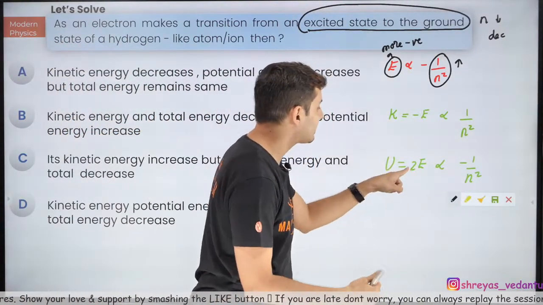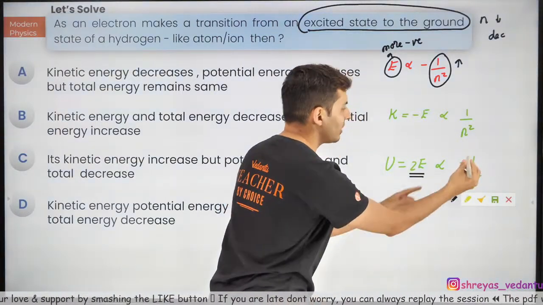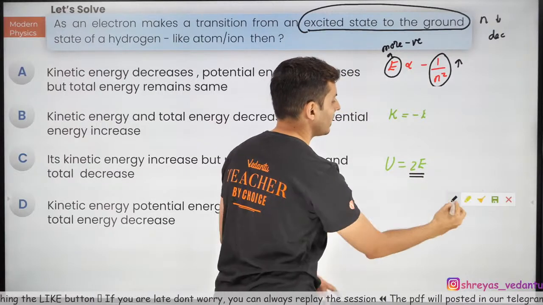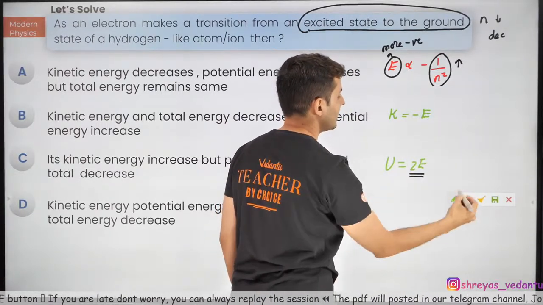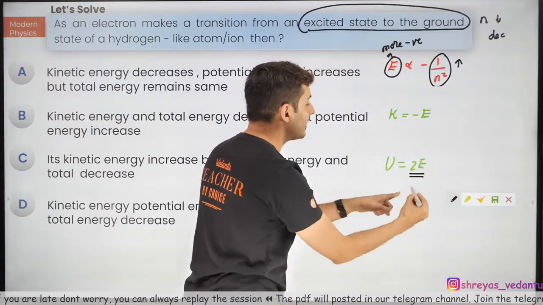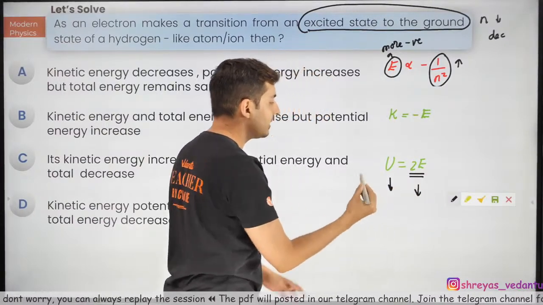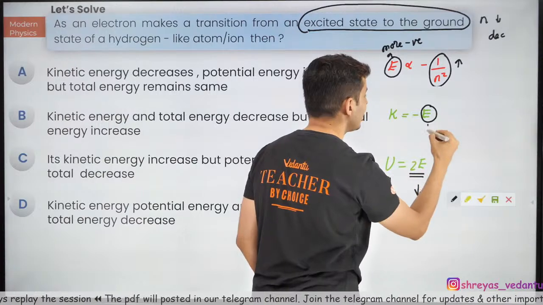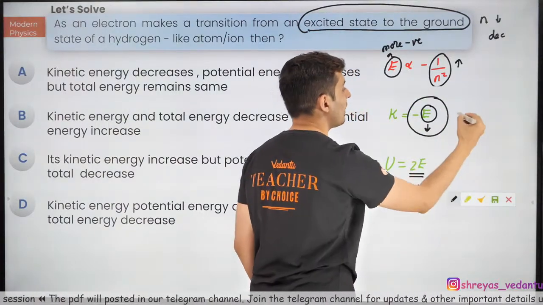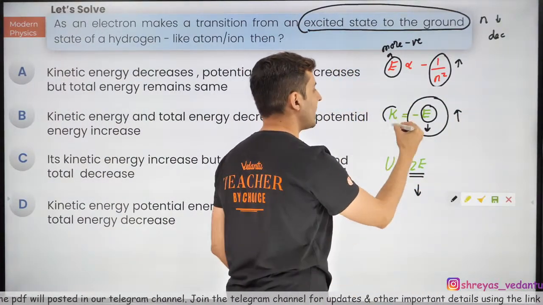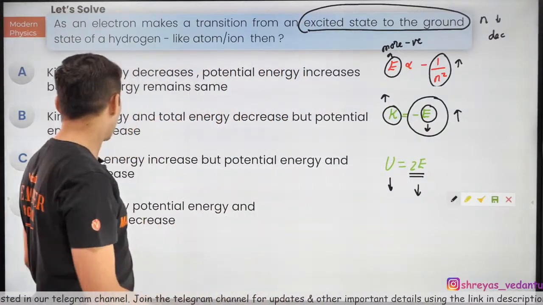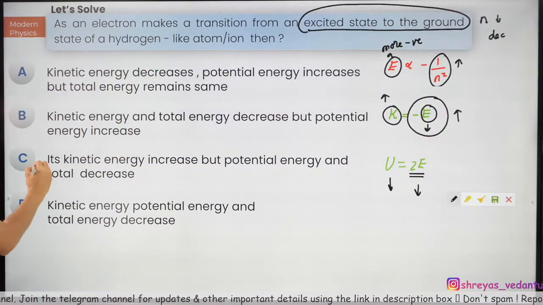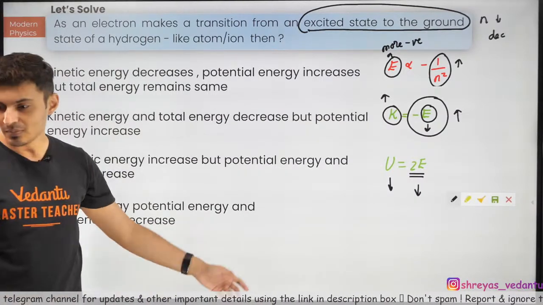If total energy decreases, you can see directly from here, you don't even need to do anything here. This is not even needed, actually speaking. Just think about it. If total energy decreases, that means potential energy also decreases. Make sense? Great. If energy decreases, the negative of energy will increase. That means kinetic energy will also increase. So only kinetic energy will increase, but potential and total energy will decrease. That's option C. That's it.